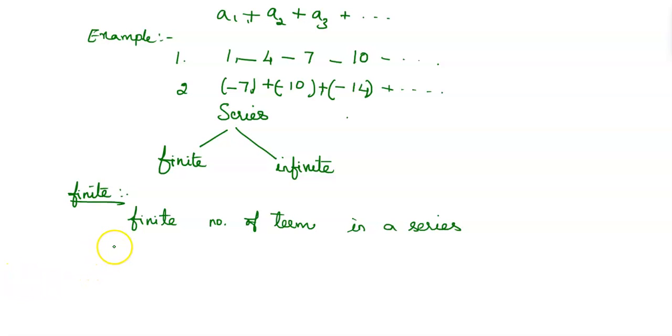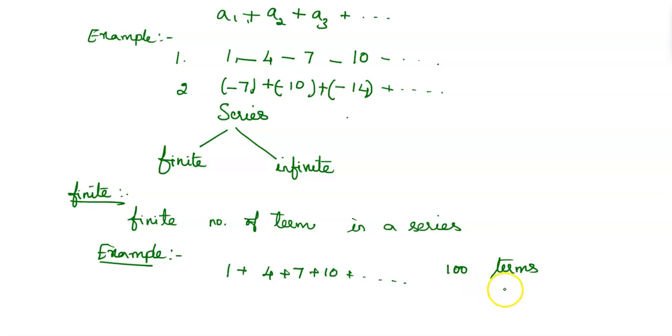An example for finite series is 1 plus 4 plus 7 plus 10 plus etc. up to 100 terms, 200 terms. Likewise, if the end term is given, then we can call it a finite series.